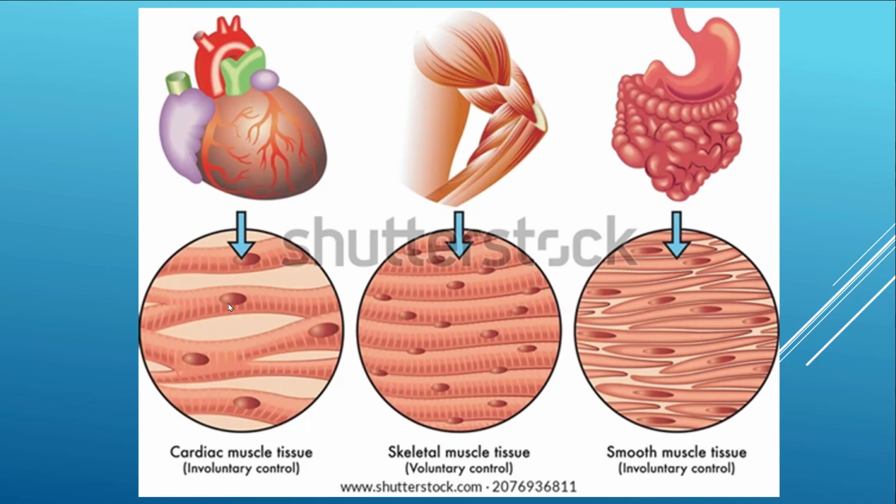Under the microscope they look multinucleated, but they are basically uninucleated, and they are striated. Under the microscope, when you examine, you can see that these muscles are striated. Here the voluntary skeletal muscle has striae. They are striated strips and have multiple nuclei in a single fiber, located peripherally, while the smooth muscles are spindle shaped and have a single nucleus located in the center.